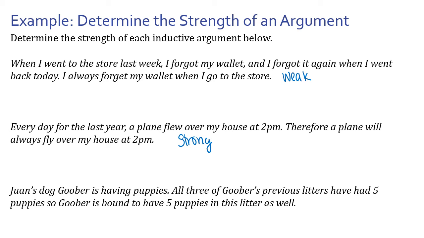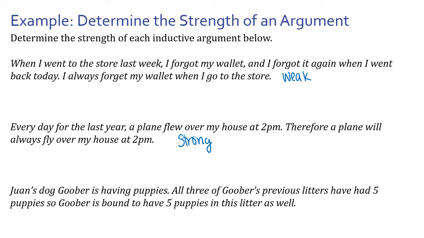And then let's look back at that puppy example. Juan's dog Goober is having puppies. All 3 of Goober's previous litters have had 5 puppies, so Goober's bound to have 5 puppies in this litter as well. So the evidence that they've given us, we know that he's going to have puppies, and we know that the 3 previous litters had 5 puppies. Does that guarantee that this next one will have 5?